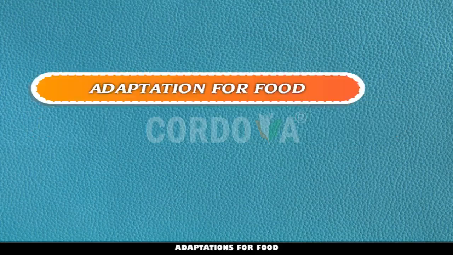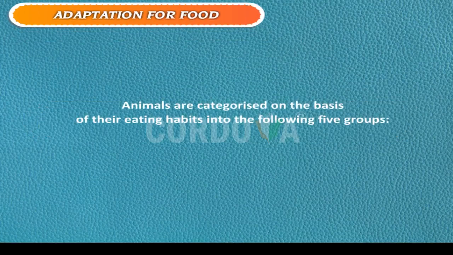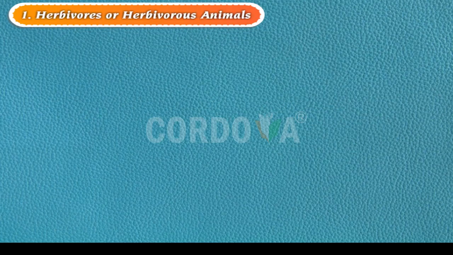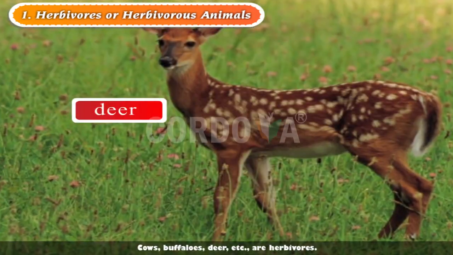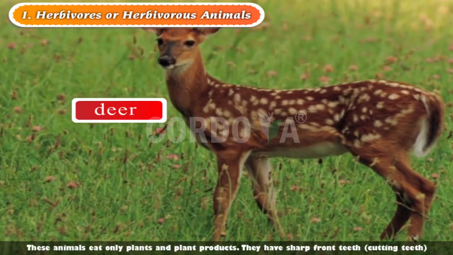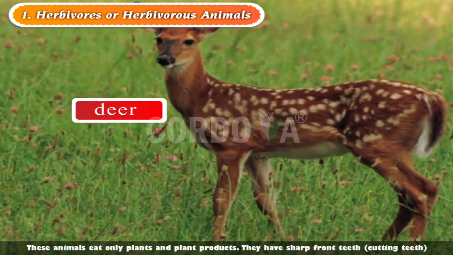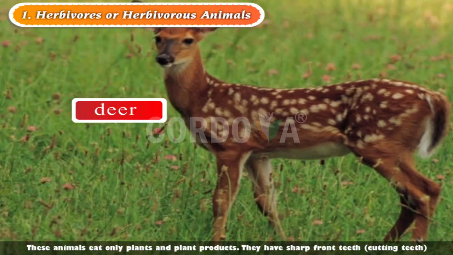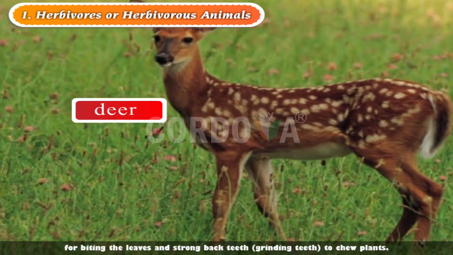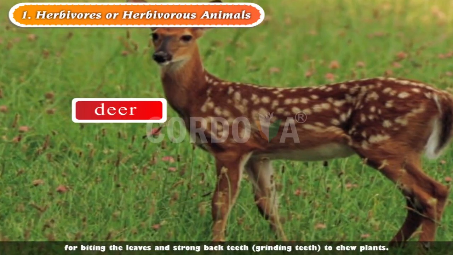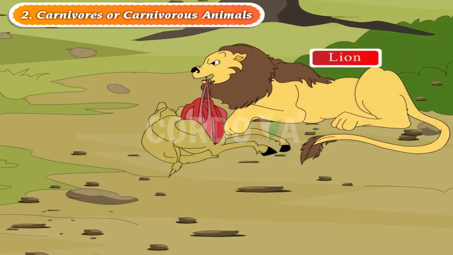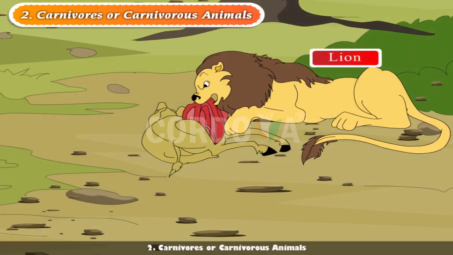Adaptations for food. Animals can also be categorized on the basis of their eating habits into the following 5 groups. 1. Herbivores or herbivorous animals. Cows, buffaloes, deer, etc. are herbivores. These animals eat only plants and plant products. They have sharp front teeth, cutting teeth or incisors, for biting, and strong back teeth, grinding teeth or molars, to chew the plant.